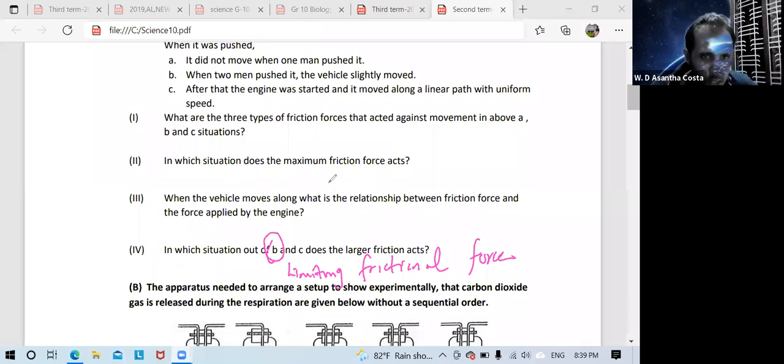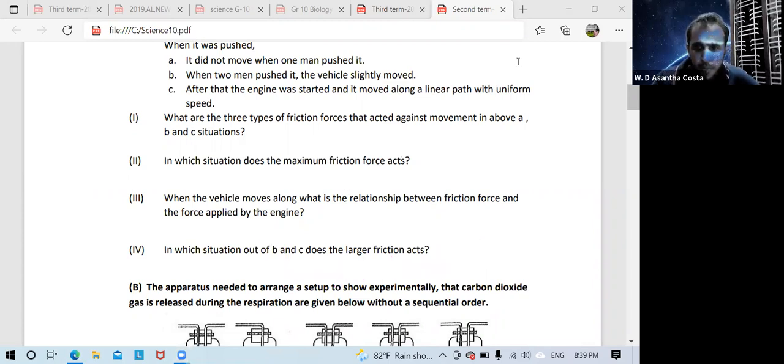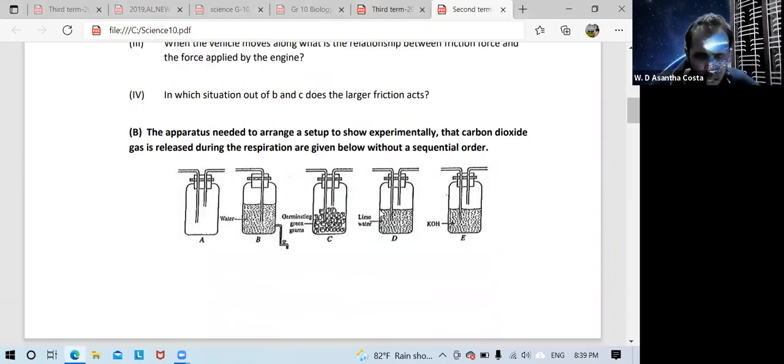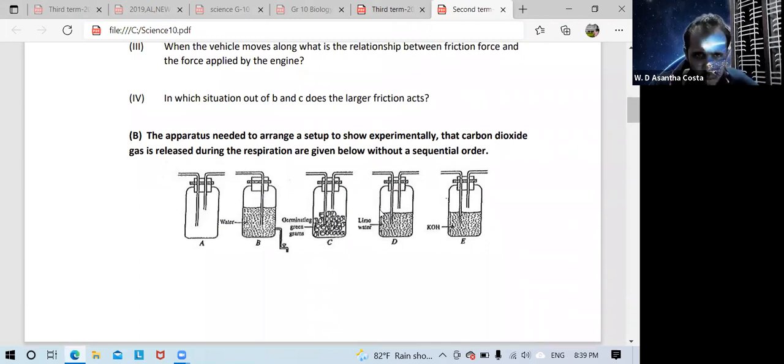Let's look at question number 1, capital B part. So this question is taken from characteristics of organisms. That means unit 8, part 1 book, and page number 145.